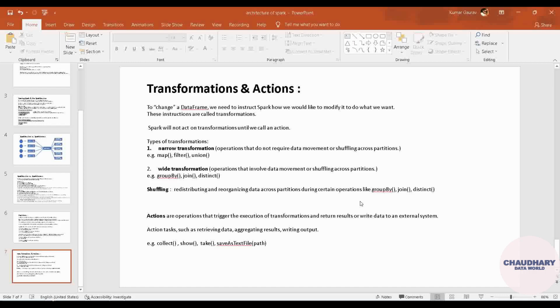Today I am here with a new video on three topics basically, that are transformation, actions, and the another important one is the shuffling. We'll be watching all these on a theoretical level because there is not much to have any demonstration for that. So this particular video is going to be a theoretical video in which I will be explaining what's the difference between transformation, actions, and what is shuffling. So let's get started with the video.